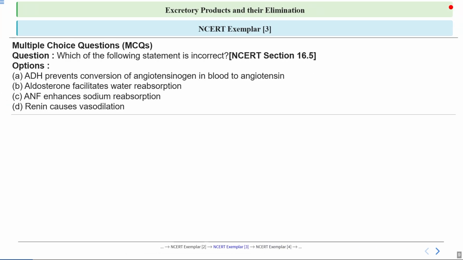Now this is question number 3, and the question is: which of the following statements is incorrect? We have to opt for the incorrect one, and here the options are: the first option is ADH prevents conversion of angiotensinogen, an inactive form in blood, to angiotensin.